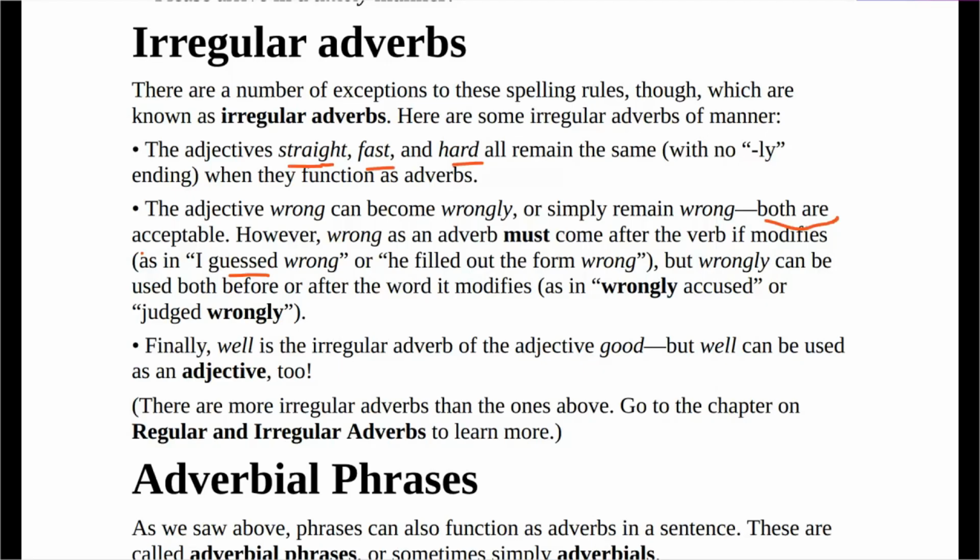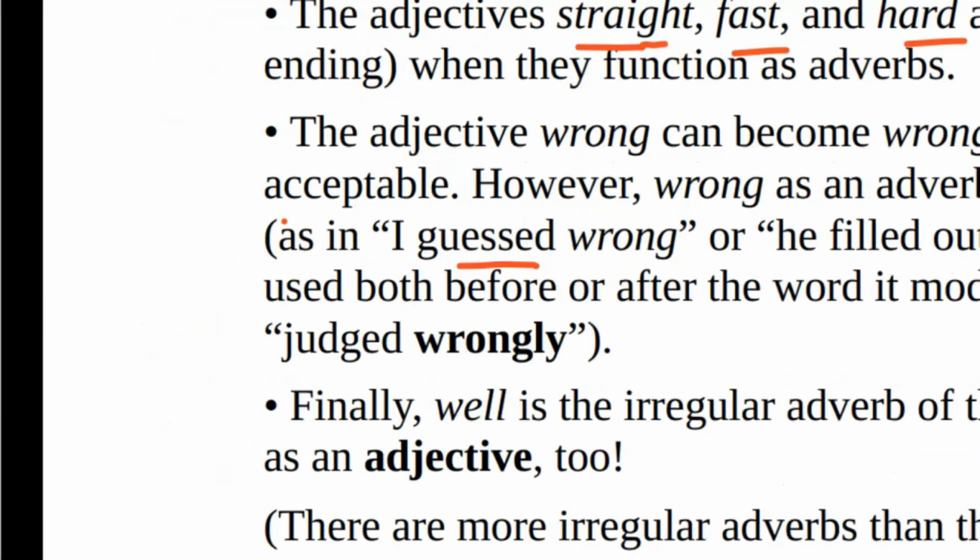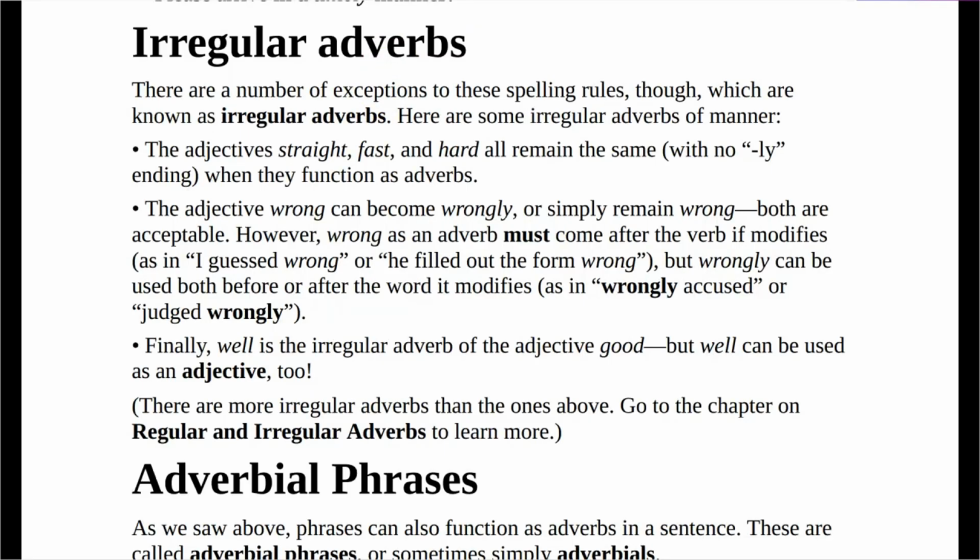Do you understand? But wrongly can be used both before or after the word it modifies, as in he is wrongly accused, or he judged wrongly. You can see that here wrongly is coming before accused, and here wrongly is coming after judged. So both are correct, but it is wrong to say I wrong guessed. Please take note of that.